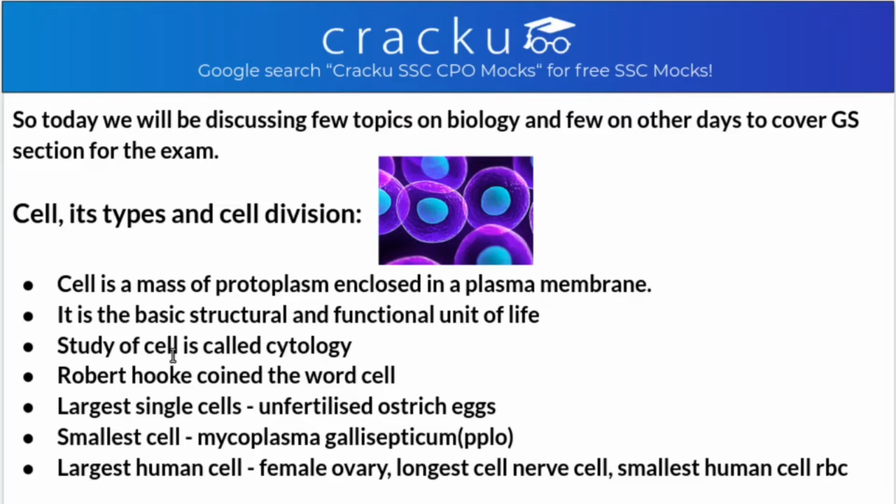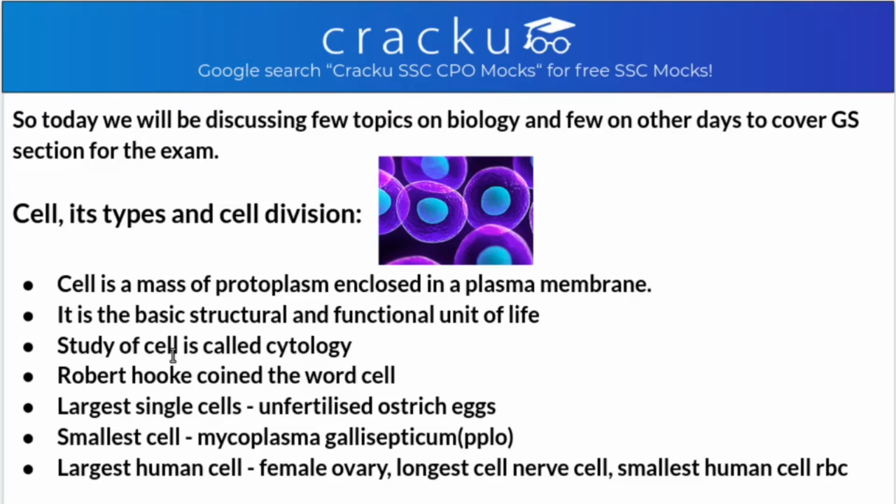Now, the largest single cells are unfertilized ostrich eggs, whereas the smallest cell is Mycoplasma gallisepticum, that is PPLO. The largest human cell is the female ovum, whereas the longest cell in the human body is the nerve cell, and the red blood cell, that is RBC, is the smallest human cell.